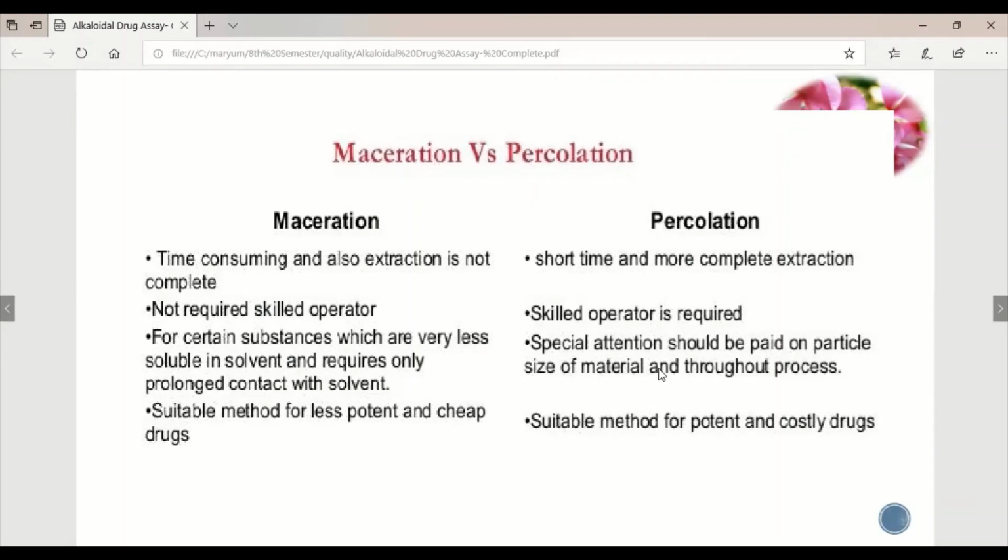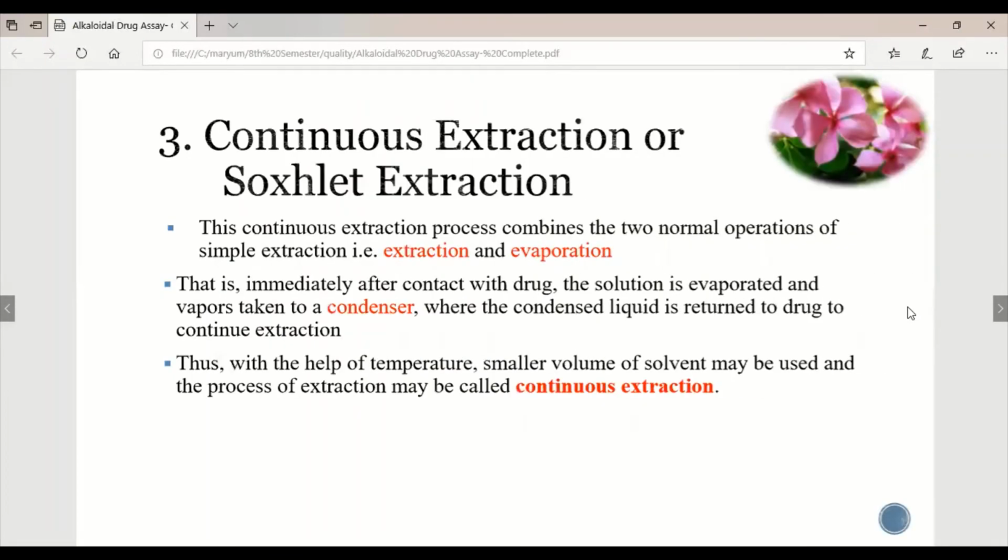So we can grind the alkaloid drug to a fine powder to decrease the time, or increase the speed of this percolation method. Maceration is a suitable method for less potent drugs, which are cheap drugs, but percolation would be used for potent drugs that are costly.